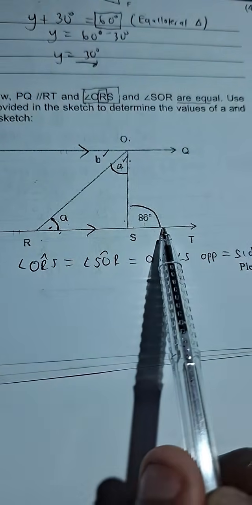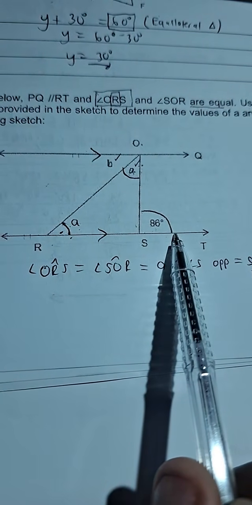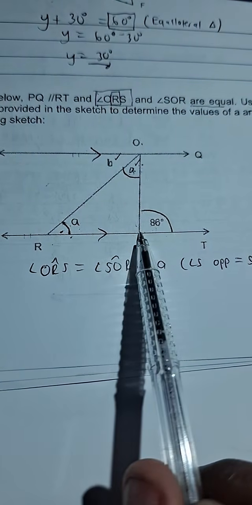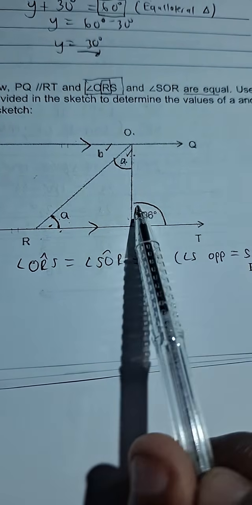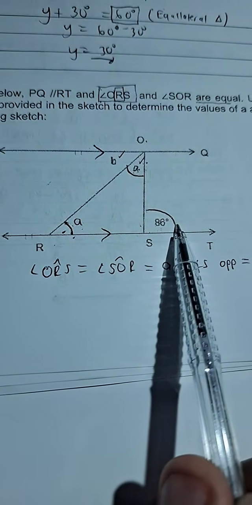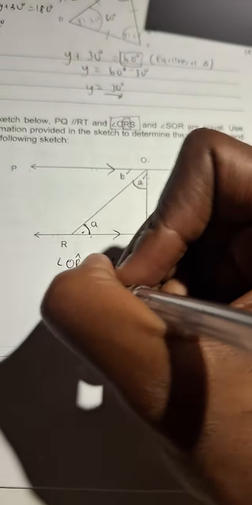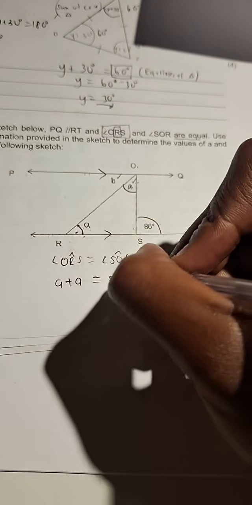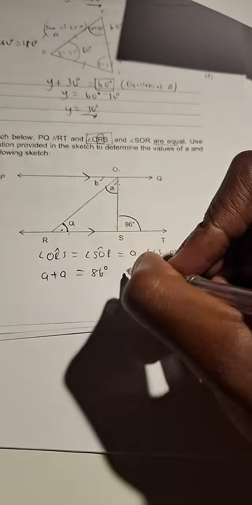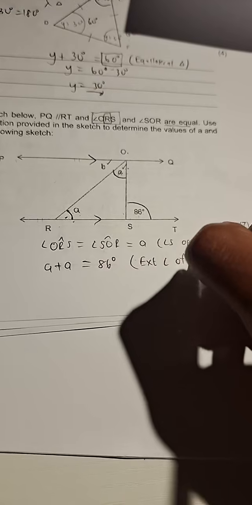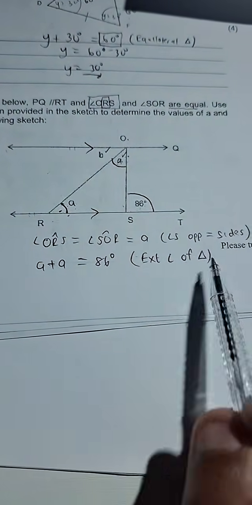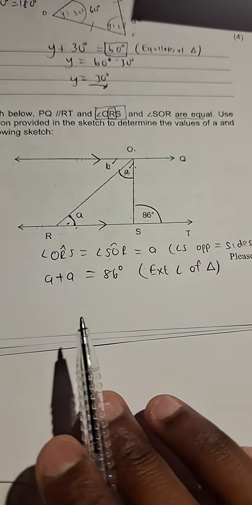So this is a true exterior angle. I repeat, RS is the side of the triangle continued to T in the same straight line. So this is an exterior angle indeed. So we can say that A plus A, this A and this A, is equal to 86 degrees. What's the reason? Exterior angle of triangle, written from the acceptable reason document.